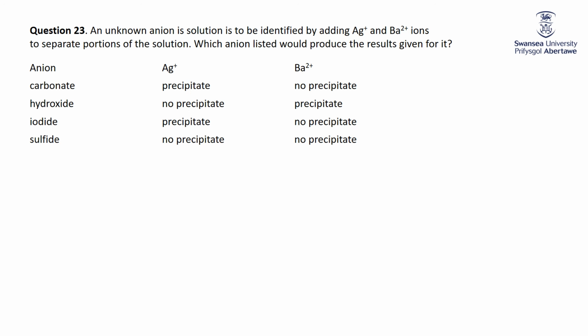So let's go through these ones here. Now, if carbonate is present, all carbonates are insoluble, except ammonium and alkali metals. So thus silver carbonate should be insoluble, a precipitate. Barium carbonate, however, is insoluble, so should be a precipitate. So there we are. We would expect a precipitate of silver carbonate, but we would also expect a precipitate of barium carbonate, so therefore this is not one that would be seen.